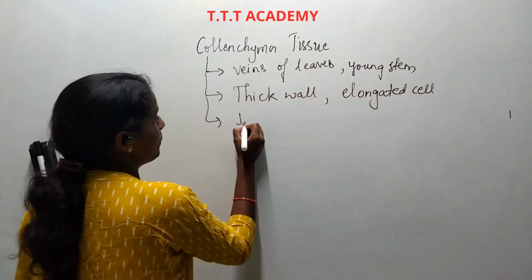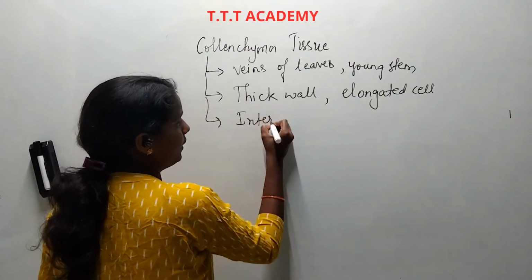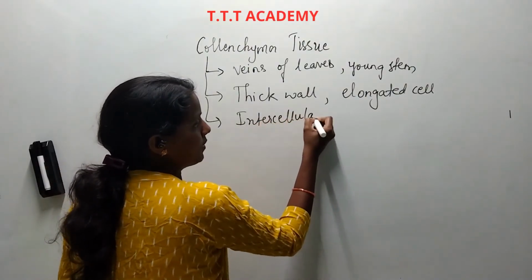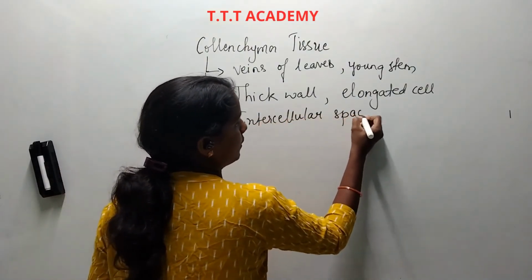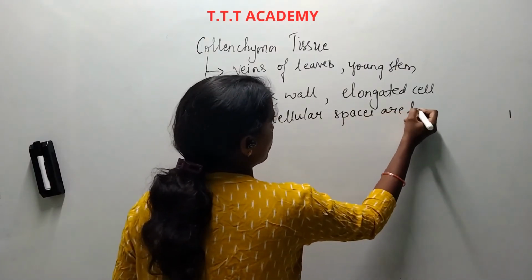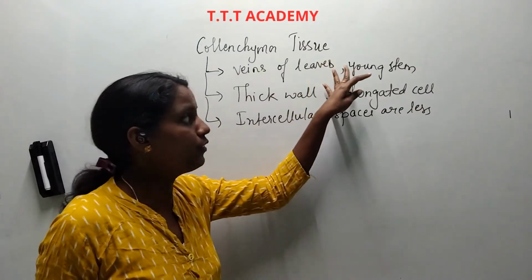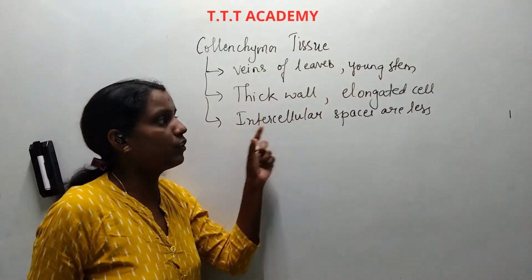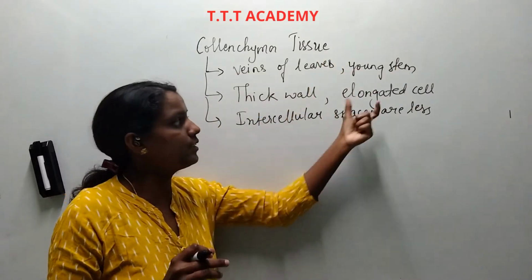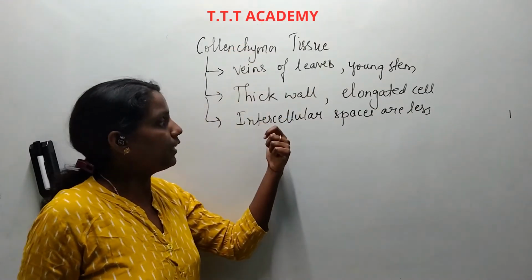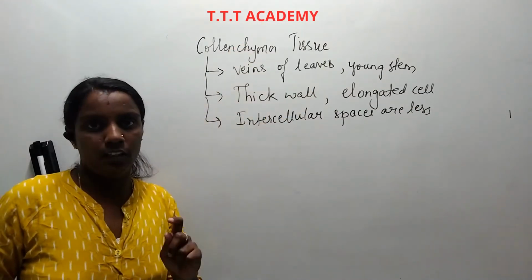The intercellular spaces are less in this. So collenchyma tissue is present in the veins of leaves and young stem, and they have thick walled and elongated cells where intercellular spaces are little.